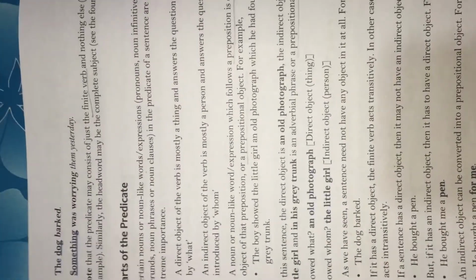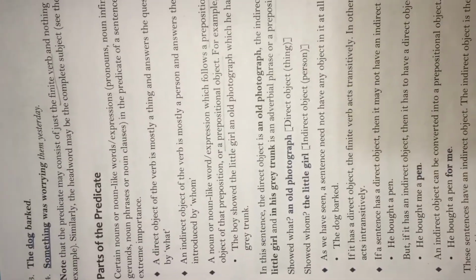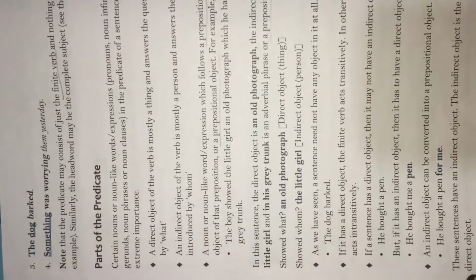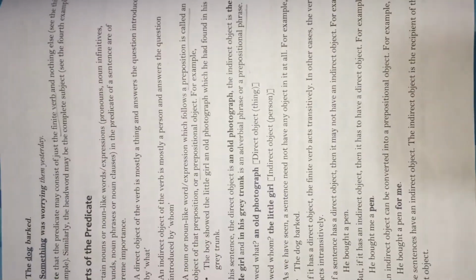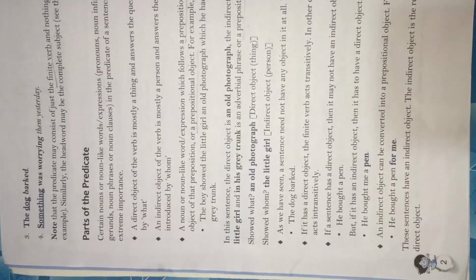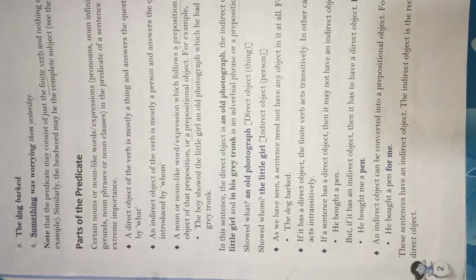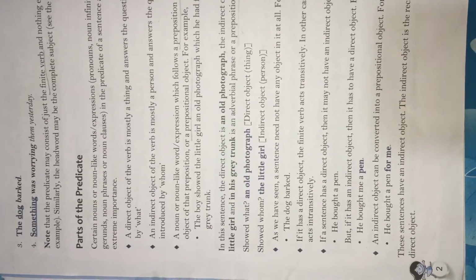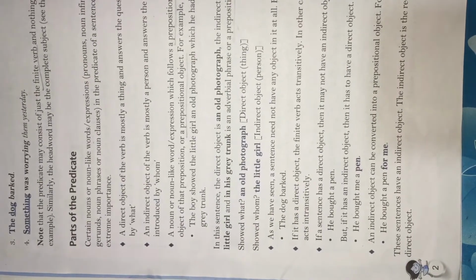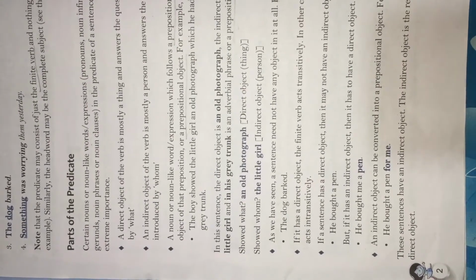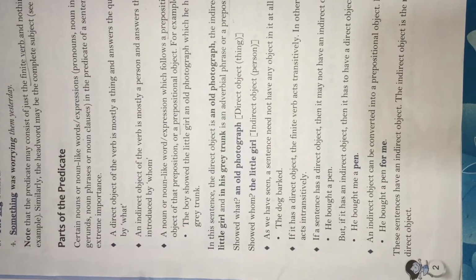Now children, what do you understand by prepositional phrase? A prepositional phrase is a group of words consisting of a preposition and its object and any words that modify the object. Most of the time, a prepositional phrase modifies a verb or a noun, right?